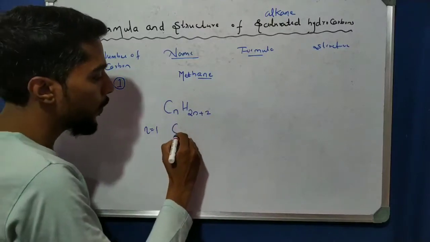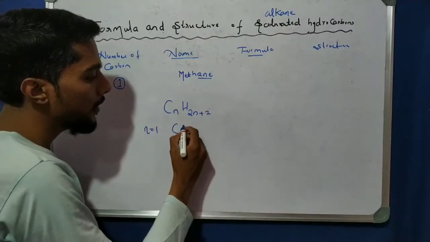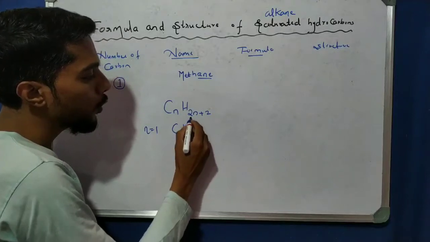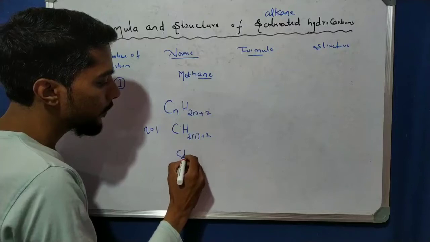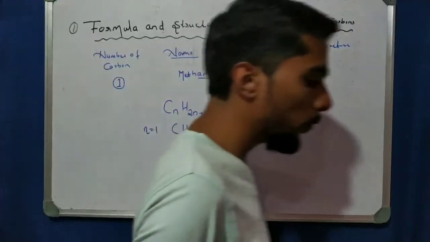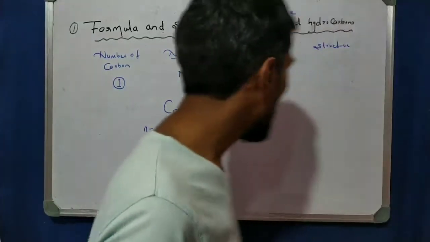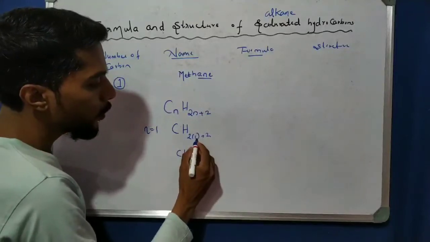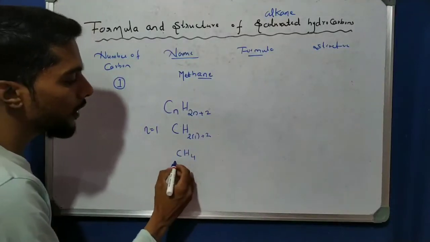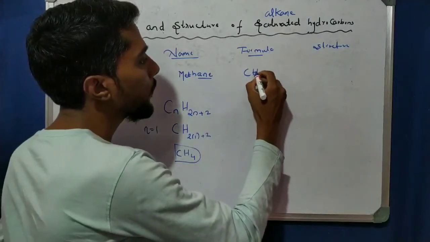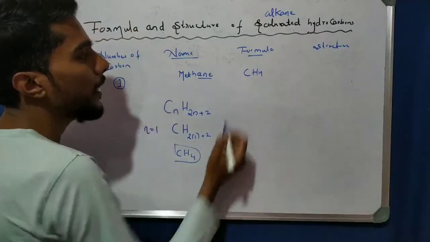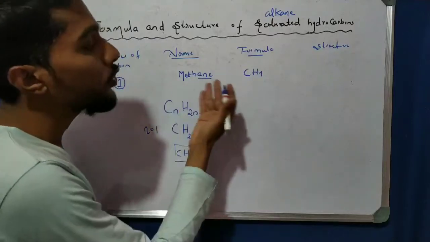So now we put 1: C1, then H, 2 times 1 plus 2, so CH4. Here 2 times 1 is 2, and 2 plus 2 is 4. It is methane. So CH4 is nothing but methane. And now the structure of methane.